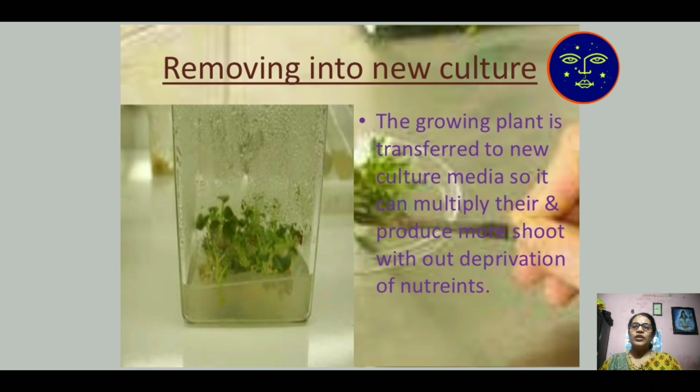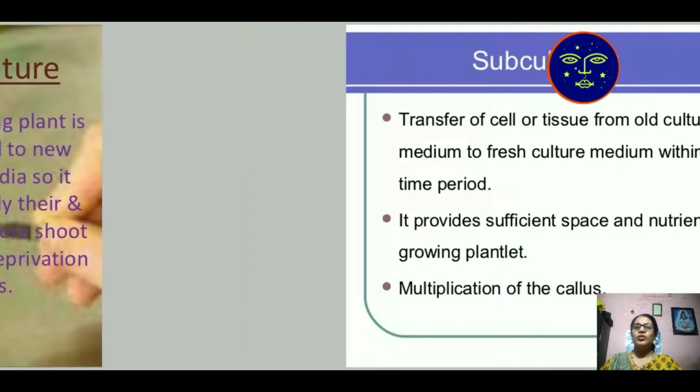Then, transferring to new culture. After some days, the culture media is absorbed by the explant, so transferring to new media is necessary. The growing plant is transferred to the new culture media, so it can multiply there and produce shoots without deprivation or deficiency of nutrition.